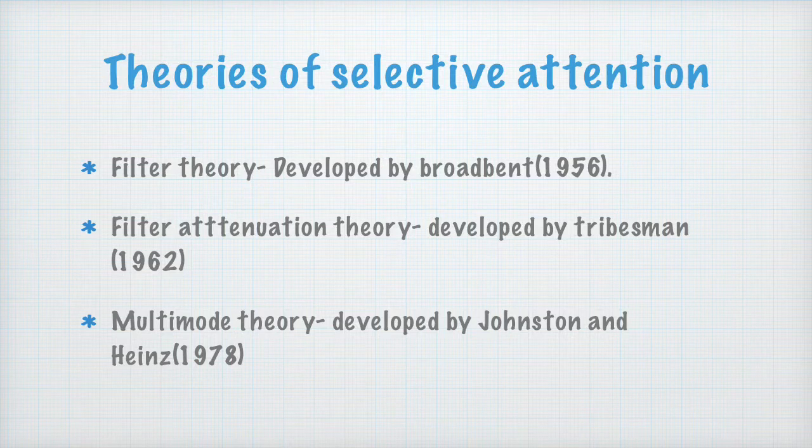So multimode theory is different from these other two theories. Okay, these two theories are interrelated to each other, but multimode theory is more like a stage theory. Okay, so it has been divided into stages. So according to Johnson and Hines, attention is a flexible system and it is divided into 3 stages.